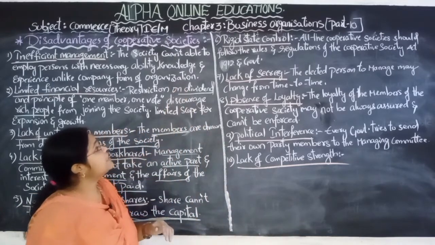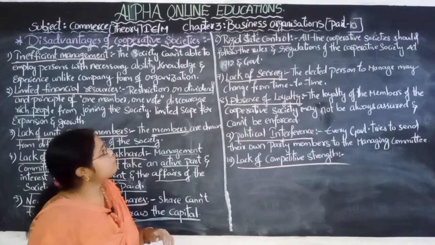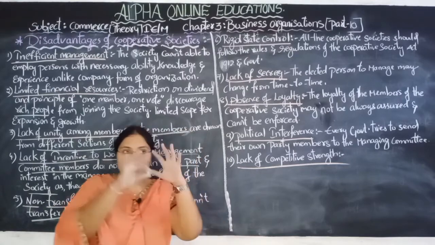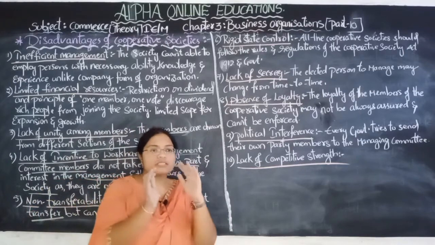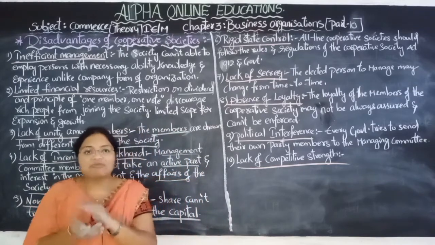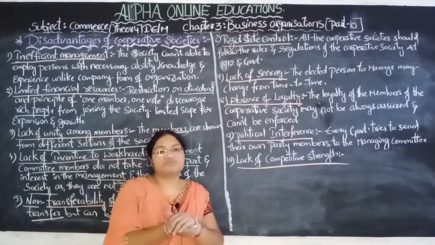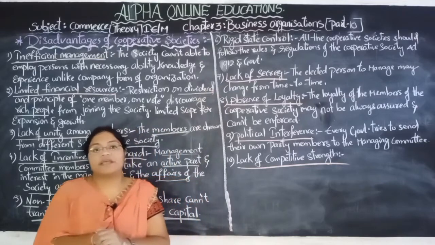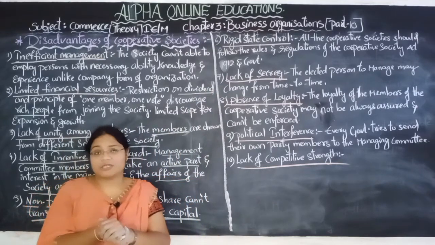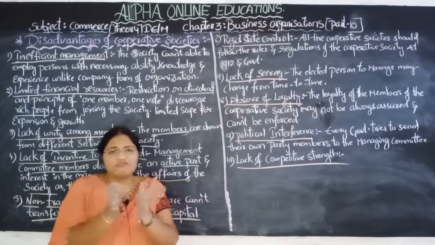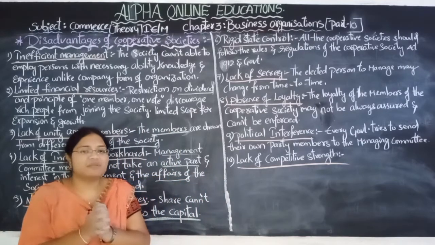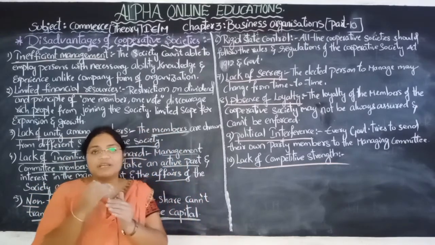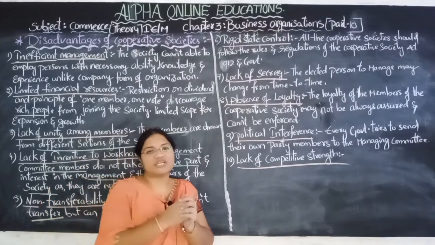Next, rigid state control. All the cooperative societies should follow the rules and regulations of the Cooperative Society Act 1912 and the government. Whatever cooperative societies are there, all should follow the rules and regulations levied by the Cooperative Society Act 1912 and the government. So it is very difficult for the society to function flexibly, means freely, because they have to work under the control of the government. That's why the society can't take decisions independently.